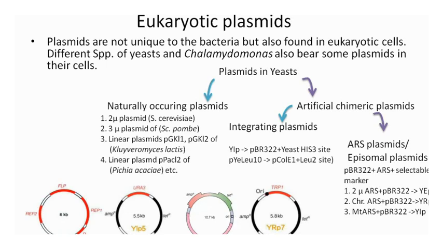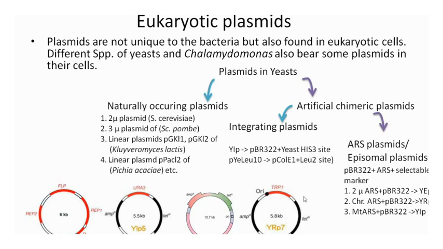So this plasmid can be maintained independently because of the ARS present, and it can shuttle between E. coli as well as yeast because it contains the pBR322, and also there will be an origin of replication within it. So this one is the chromosomal ARS containing episomal plasmid of yeast.